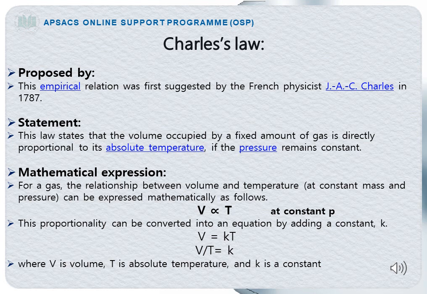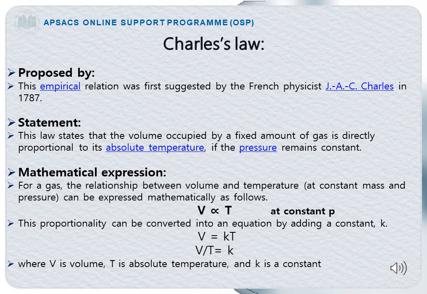When we increase the temperature, the kinetic energy of the gas molecules increases. They will move with a greater speed and exert more pressure and move far apart from one another. As a result, the volume of a gas will increase. And when we decrease temperature, the kinetic energy of the gas molecules decreases. They move with a lesser speed. As a result, they will exert less pressure and come close to each other, and the volume of a gas will decrease. But keep in mind, it will happen only at a constant pressure.